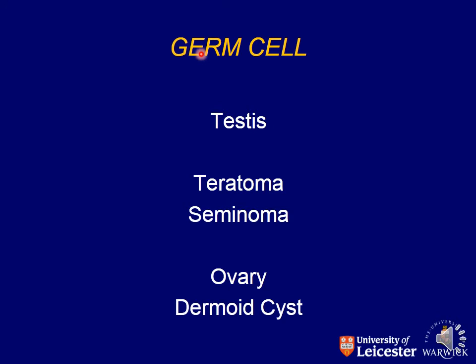Now we come to the germ cells. My dear students, the tumors that arise from the germ cells in the testes are named as teratomas and seminomas. So these are malignant tumors, but they end up with the suffix oma, again an exception. When teratomas are found in the ovary, they are named as mature teratomas, and these are benign. Whereas the teratomas in the testes, if they comprise immature structures, are named as immature teratoma, and that is a malignant tumor. And the teratoma that is found in the ovary is also named as dermoid cyst.